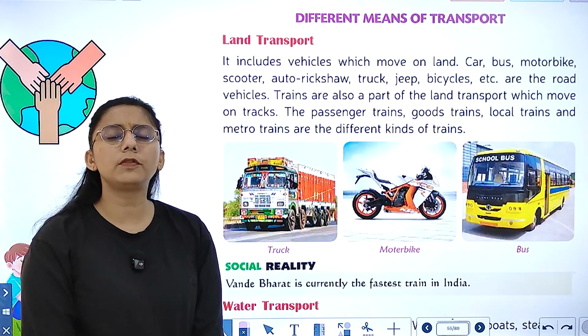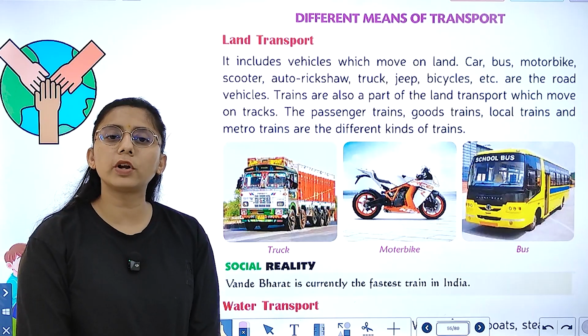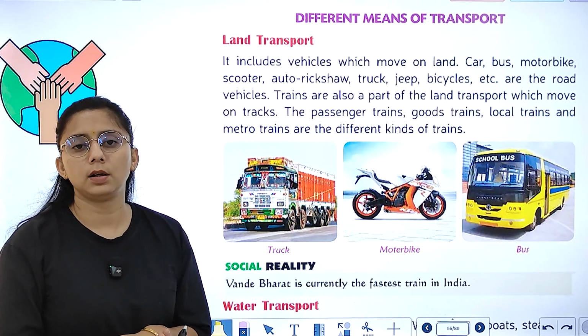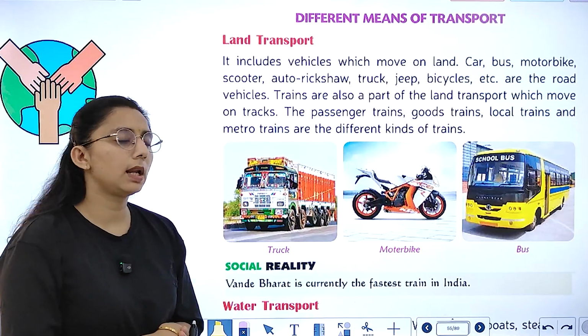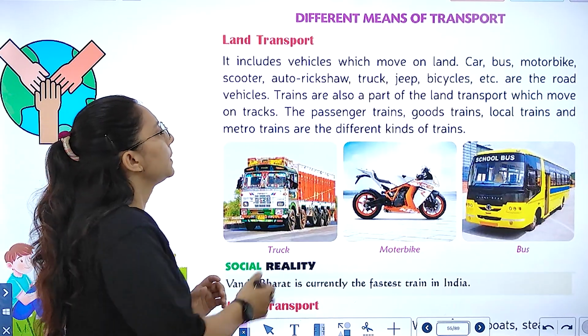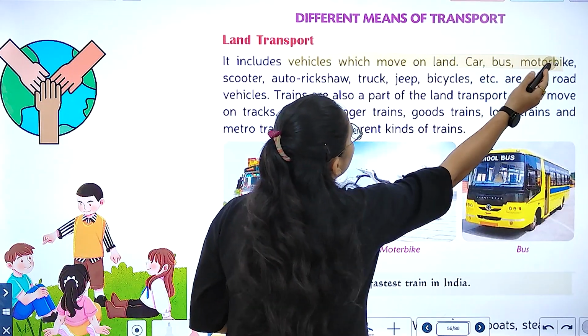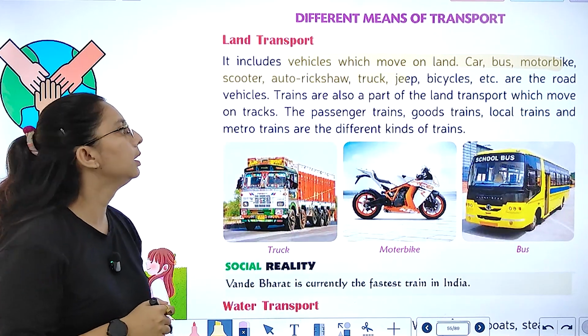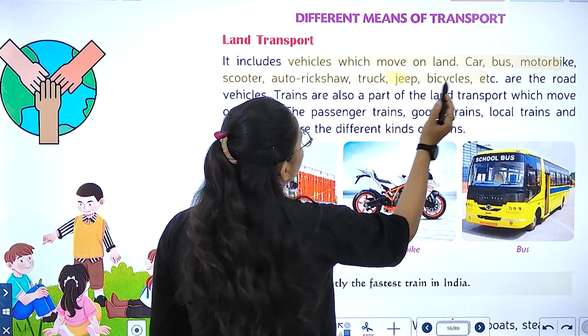Now, different means of transport. First is land transport. What is land transport? Land transport is the transport that moves on land. It can be roads and railways, right? So it includes vehicles which move on land like cars, buses, motorbikes, scooters, rickshaws, trucks, jeeps, bicycles. These are the road vehicles.